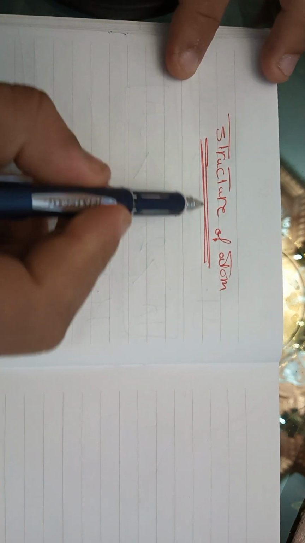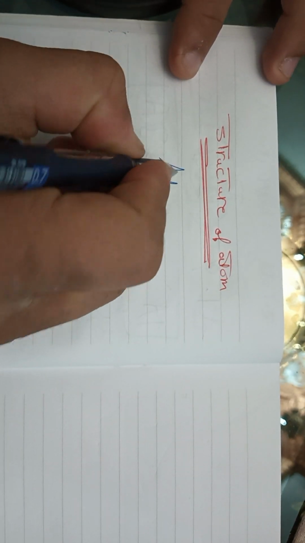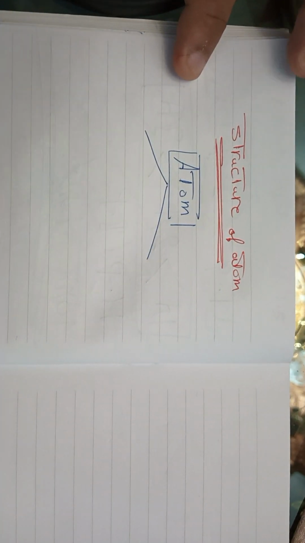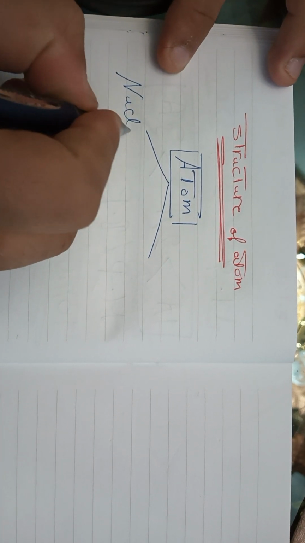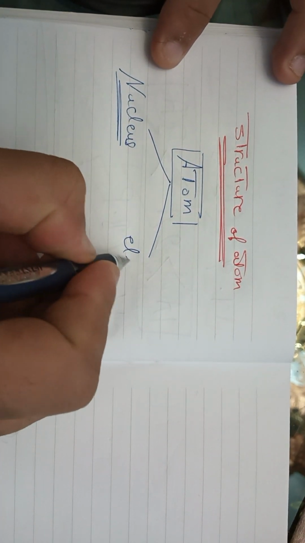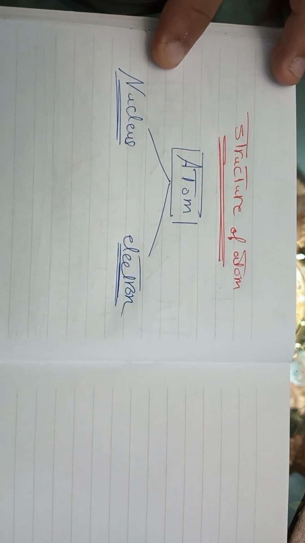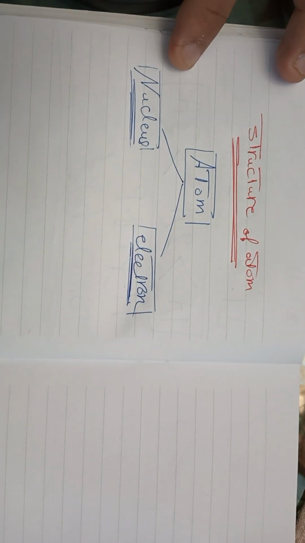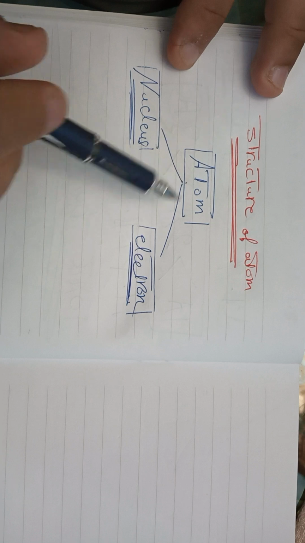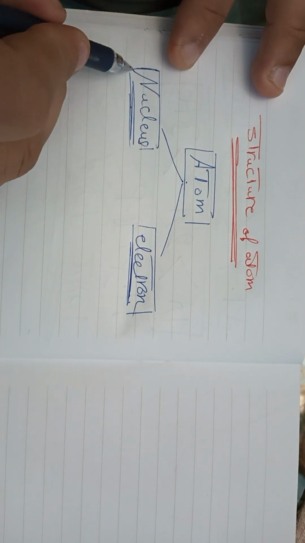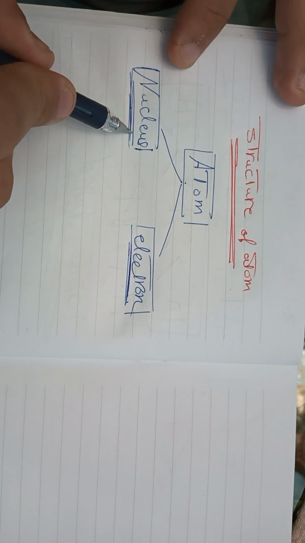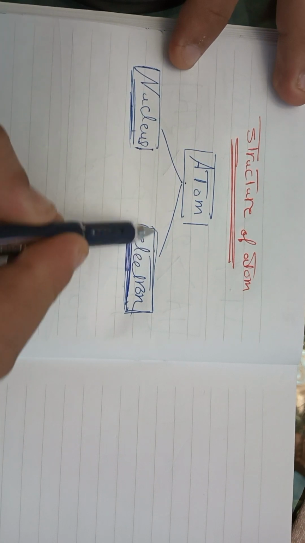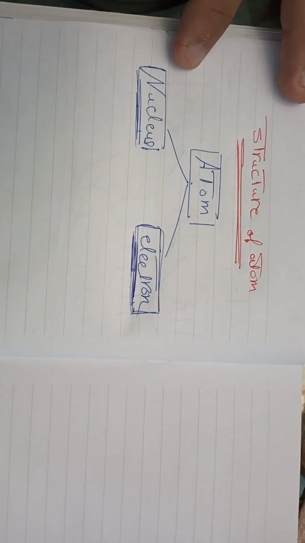What is the composition or structure of the atom? An atom is composed of two main particles, which are called the nucleus and the electrons. The concentrated mass of the atom is in the nucleus, because the mass of the nucleus is very large compared to the electron's mass. So the electron mass can be neglected because it is very small.